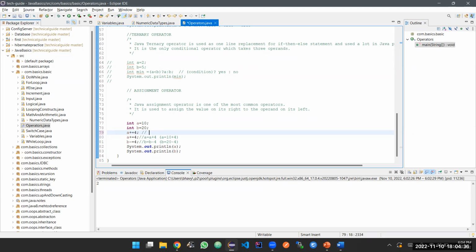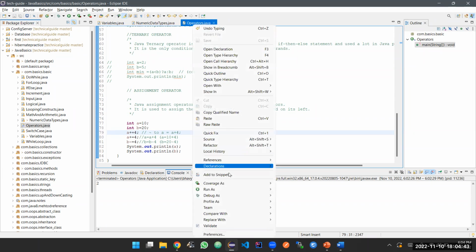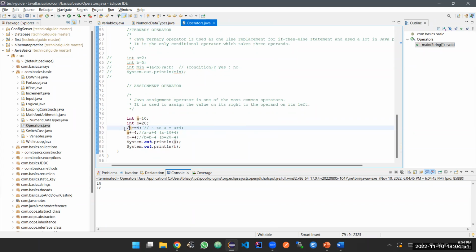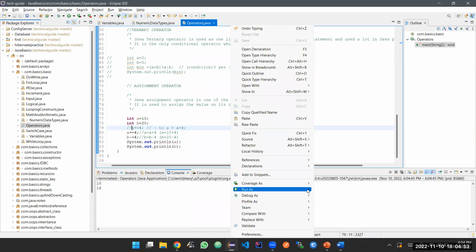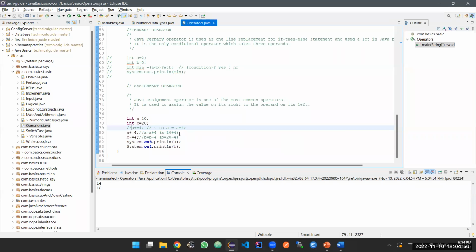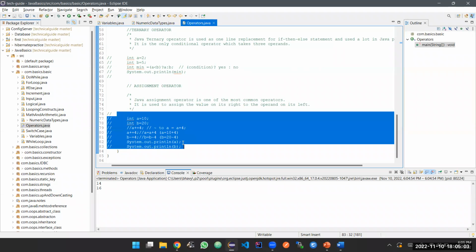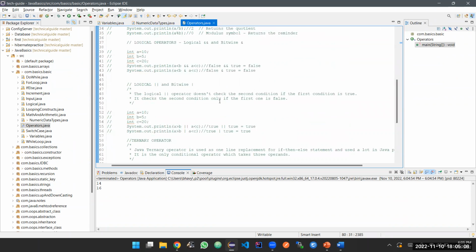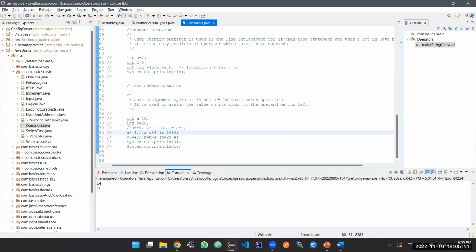The results are 14 and 16: 10 plus 4 and 20 minus 4. So these are all your operators: unary, arithmetic, logical, ternary, and your assignment operators.